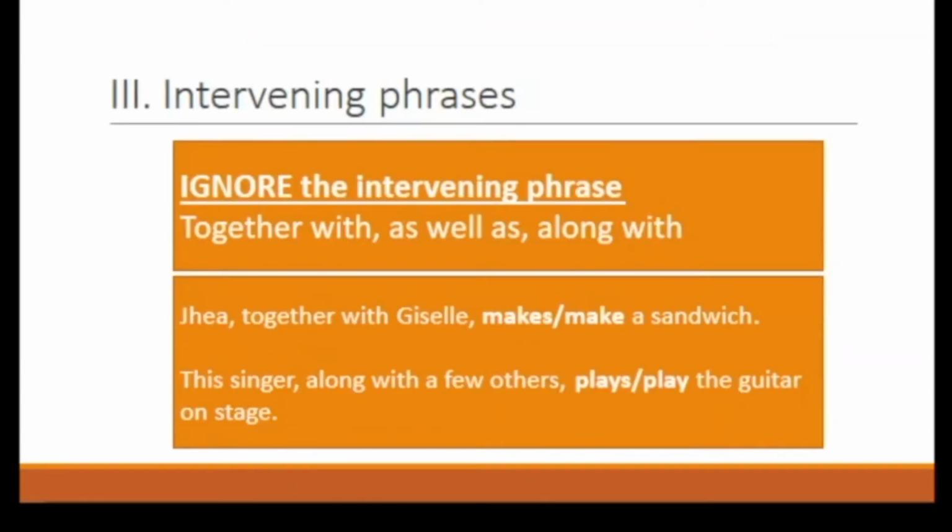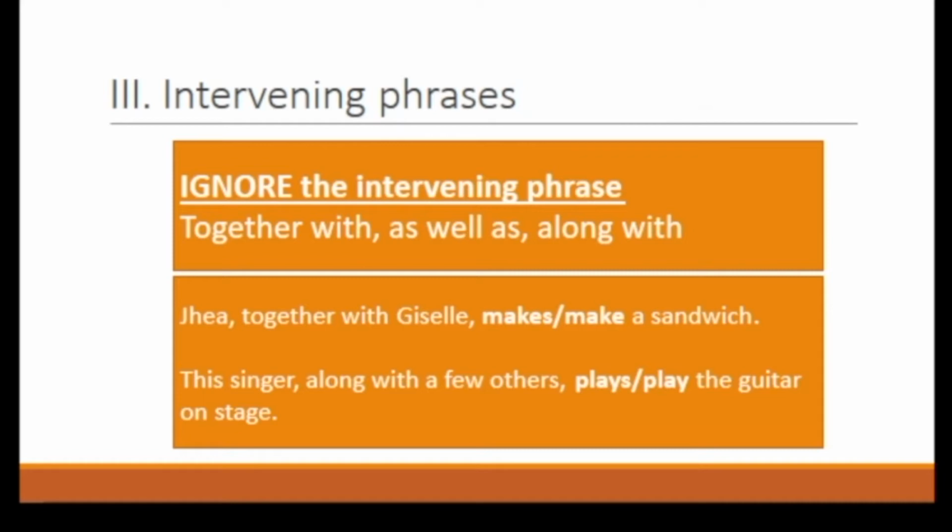Rule number 3, intervening phrases. An intervening phrase is a group of words, not a complete sentence, that is added between the subject and verb of a sentence. This group of words often adds information or clarifies. However, it does not change the subject-verb agreement. In here, we just need to ignore it. So here are some examples of intervening phrases. Together with, as well as, along with.